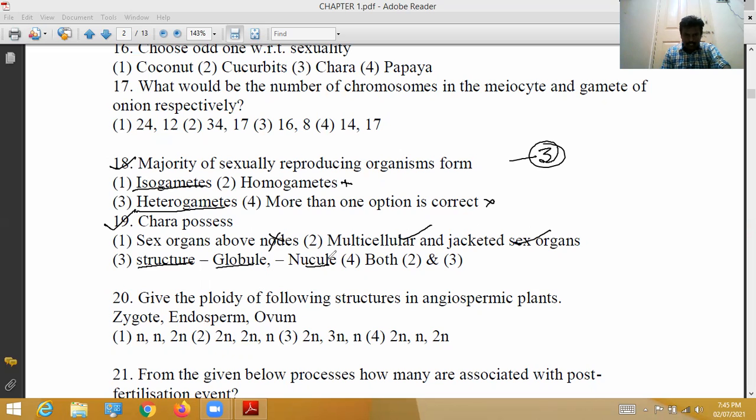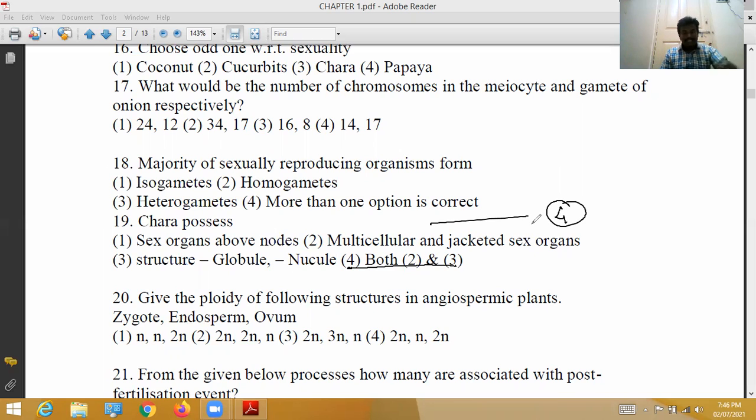Structures, globule and nucleus: so the second and third options are correct. Multicellular jacketed sex organs, globule and nucleus are all located in Chara. So for the 19th question, second is correct, third is correct. So here the fourth option is the correct option. We have to keep the answer as fourth.